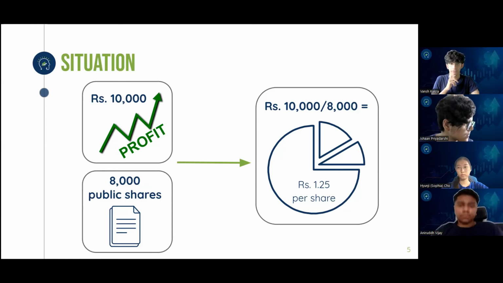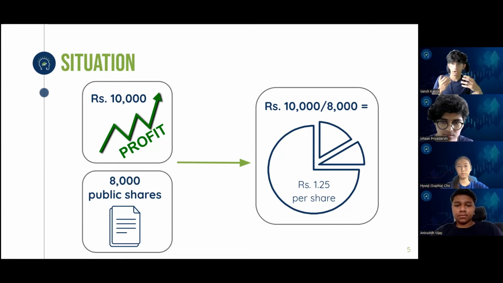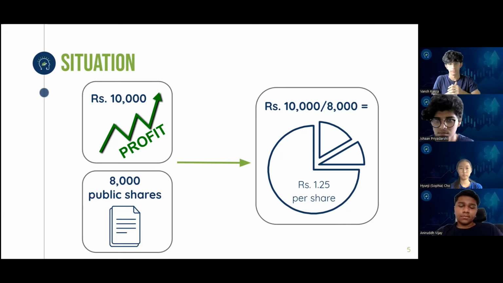So indirectly, if you own 100 shares, you're gaining a profit or an earning of 125 rupees on those 100 shares because of only dividends, right? And this is not taking into account the stock fluctuations, right? If the price of the share is rupees 50 and it goes to 60, you will earn that amount of profit also, of rupees 10, as well as the dividend that the company is giving you.